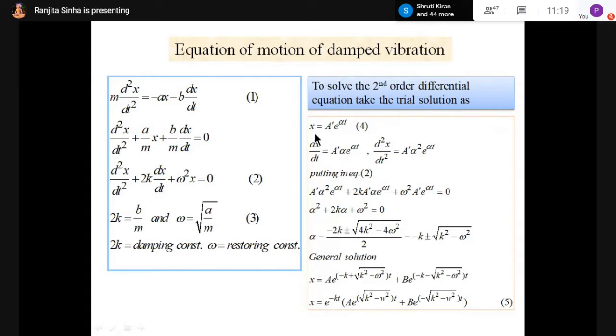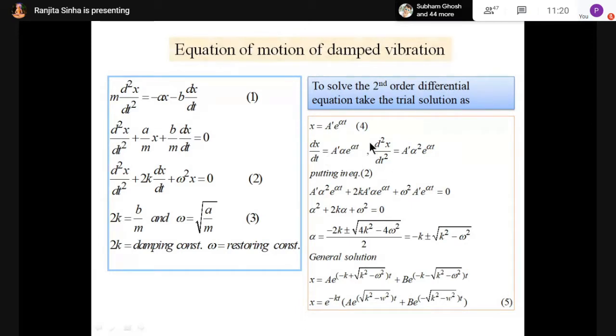So we have x equal to a dash e to the power alpha t. Let's take this as the trial solution, equation number 4. Find dx by dt from here. x is the displacement, and if we differentiate with respect to t, we get the velocity. So velocity equals a dash alpha e to the power alpha t, since d/dt of e to the power alpha t gives alpha e to the power alpha t. This is the velocity.